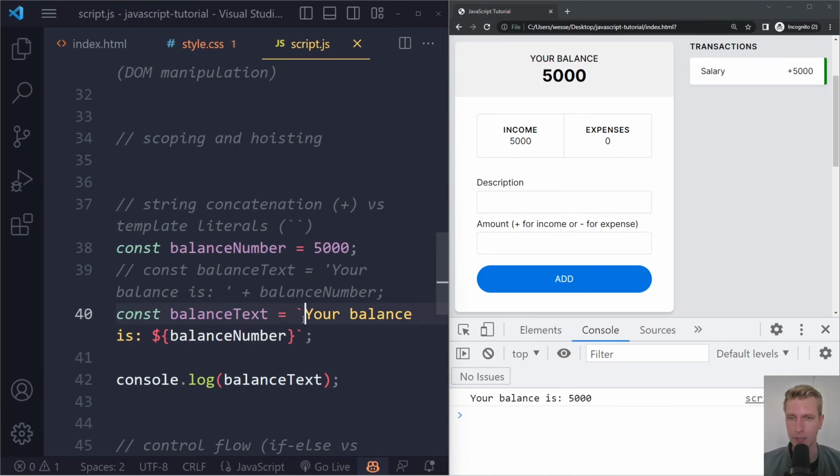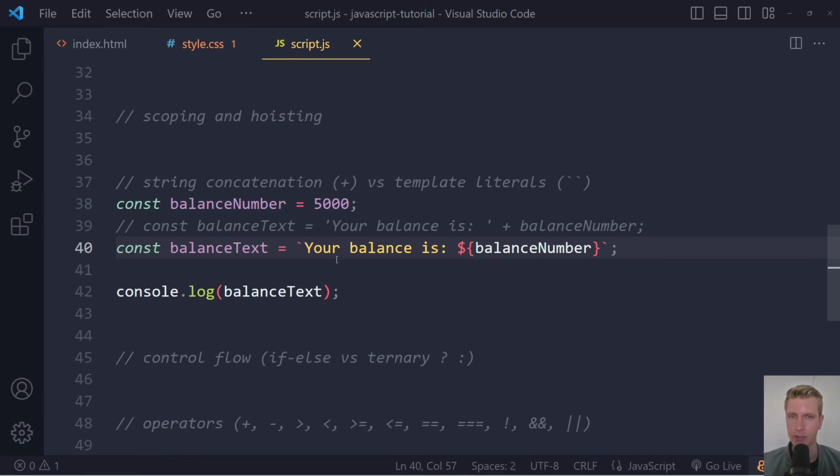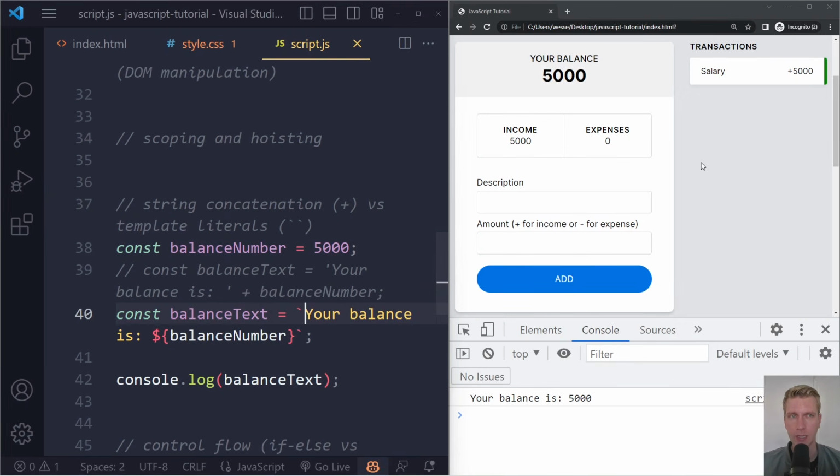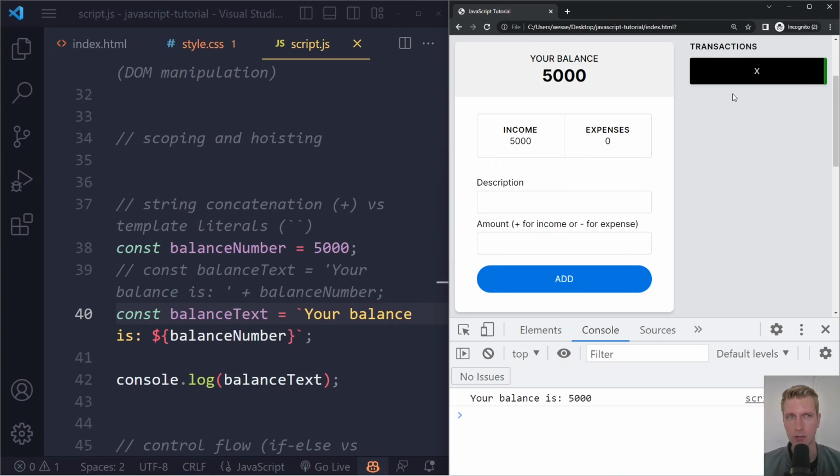So this is called a template literal, and you can see it's very similar, but everything stays in the backticks now. One of the advantages of this is, especially if you have multiple lines of text. As we'll see, for example, we're going to insert a transaction element here from our JavaScript, so that will be quite a bit of HTML. It has a description, it has some number here, it has some delete button.